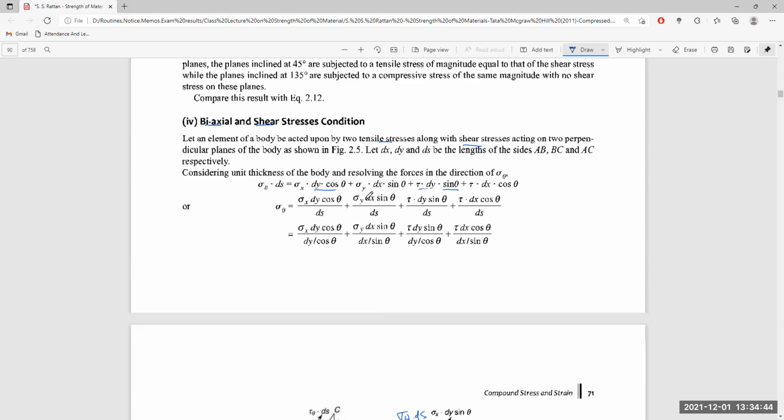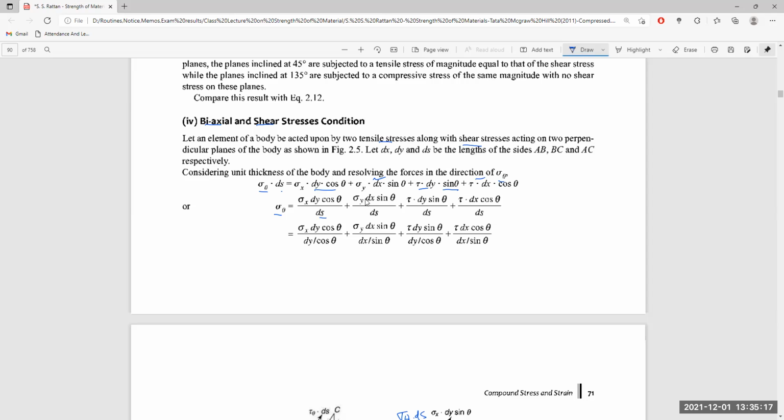So all these signs will be positive: sigma x dy cos theta, sigma y dx sin theta, and tau dx cos theta. All of them are positive because all of them are opposite to sigma theta ds, and to maintain equilibrium we have to equate both sides. Now sigma theta ds equals sigma x dy cos theta, divided by ds, plus sigma y dx sin theta divided by ds, and tau dy sin theta divided by ds.